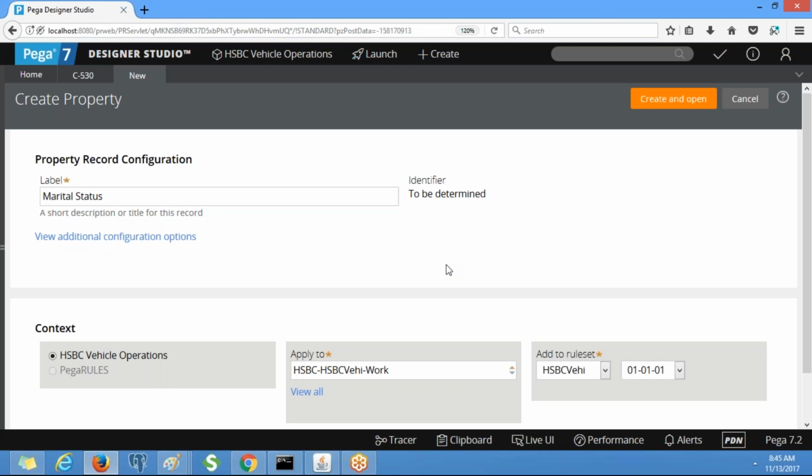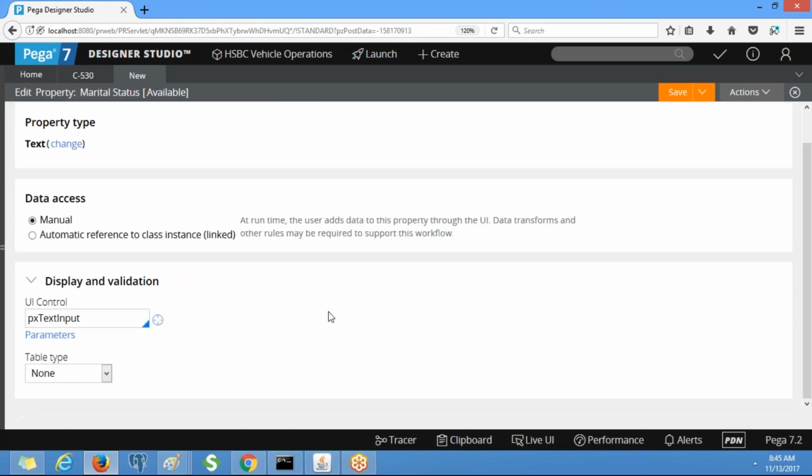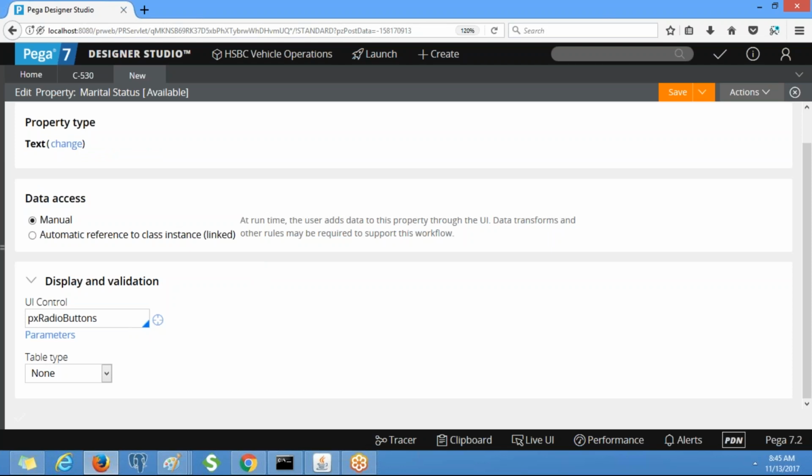We'll put a radio button. Property type text, the control px radio buttons. Clear?